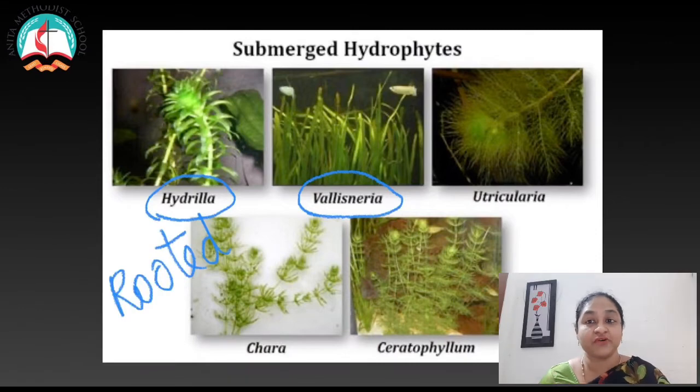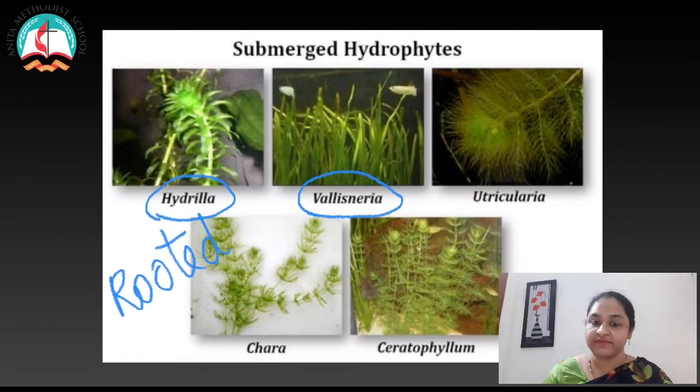Tell me, what is the fourth subdivision in hydrophytes? Yes, it is rooted submerged hydrophytes. Okay, so what do we understand by this? The plant is completely submerged in water and rooted in the soil, but it is not in contact with the air.